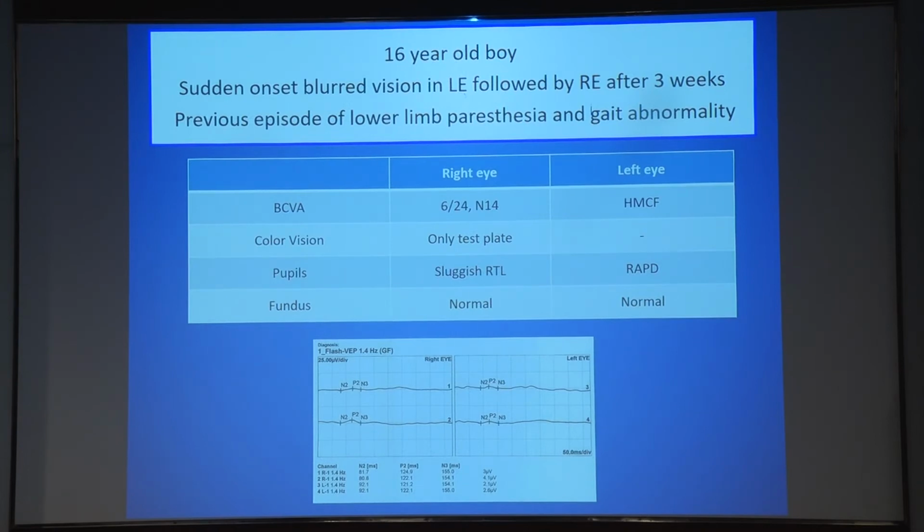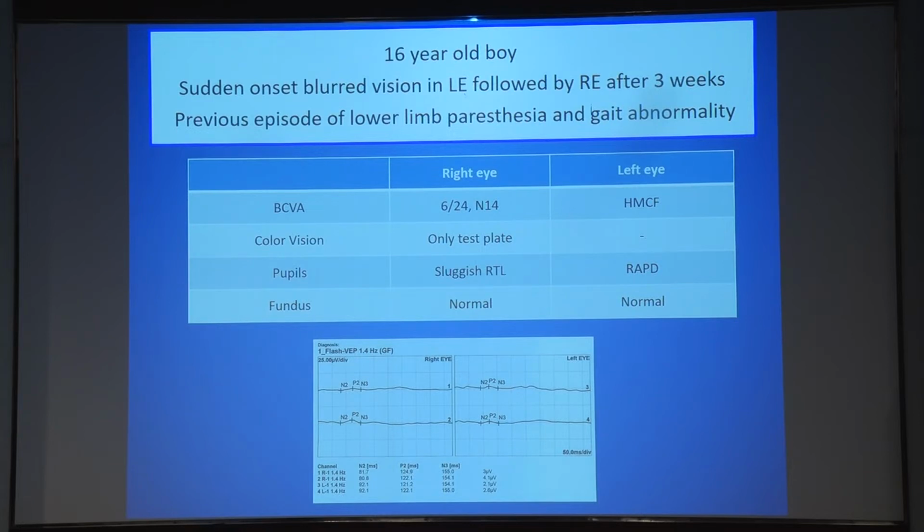So this was a 16-year-old boy who presented with sudden onset blurred vision sequentially in the left eye followed by the right eye after 3 weeks. He had about 6 months earlier a previous episode of lower limb paresthesia and gait abnormality which recovered spontaneously. At the time of presentation, his right eye visual acuity was 6 by 24, left eye was hand movements close to face, color vision was impaired, there was a sluggish pupillary reaction, and the fundus and optic disc was completely normal.